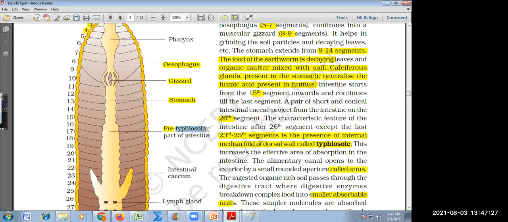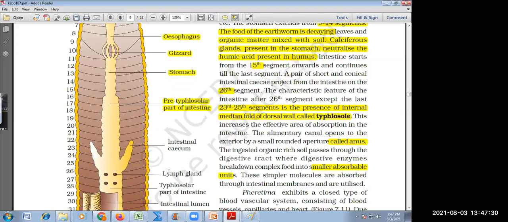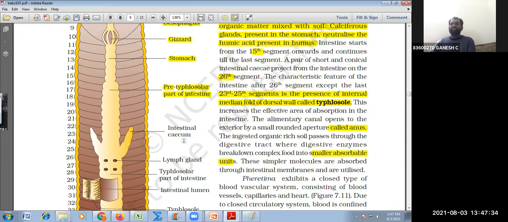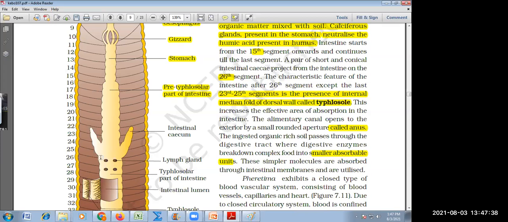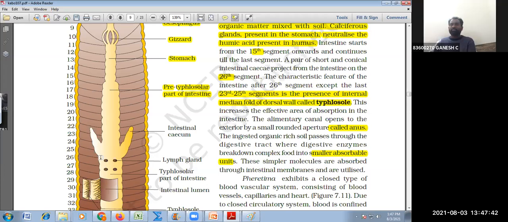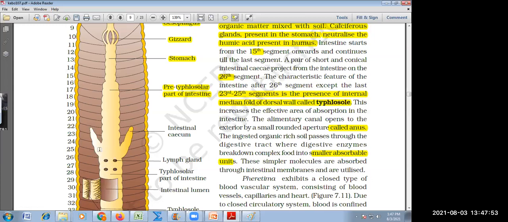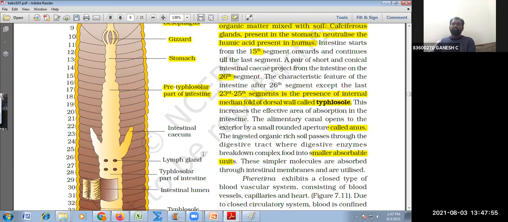Pre-clitellar part, up to below 26. So where do you see the intestinal cecum opening? The pair of short conical intestinal cecum project from the intestine onto the 26th segment. They will open to the 26th segment. That you should remember.